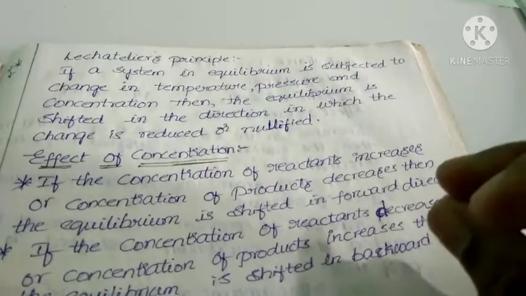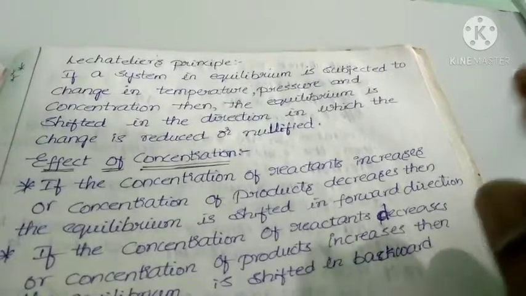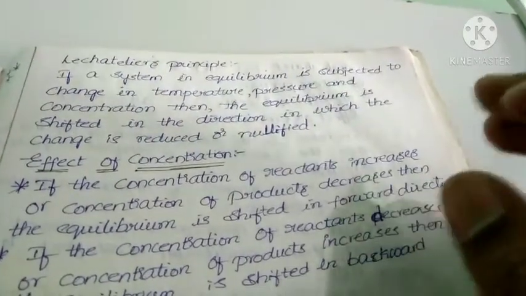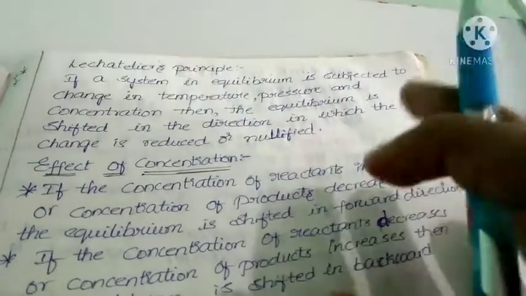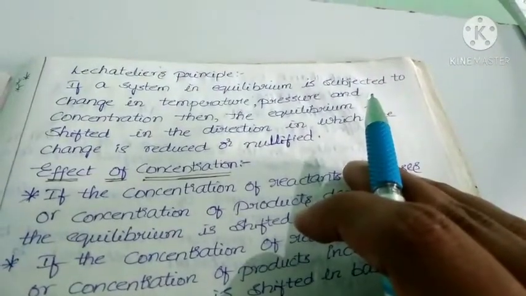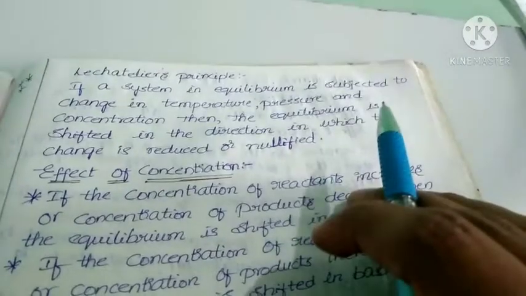To disturb the equilibrium means if you add those factors, then the reaction will not be in equilibrium. But again that reaction can be shifted, can be in equilibrium by moving either forward direction or backward direction.